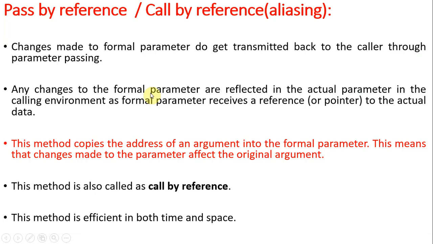Next one, pass by reference or call by reference, that is nothing but aliasing. It is quite the opposite of call by value. Changes made to the formal parameters do get transmitted back to the caller through parameter passing. Any changes to the formal parameter are reflected in the actual parameter in the calling environment, as the formal parameter receives a reference or a pointer to the actual data. Simply, this method copies the address of an argument.